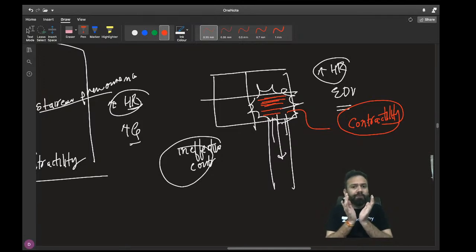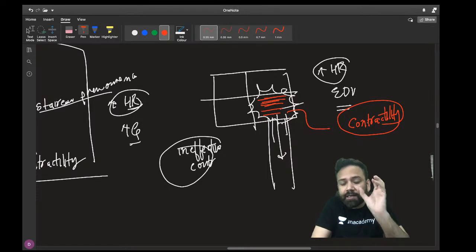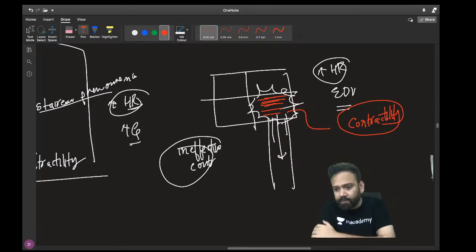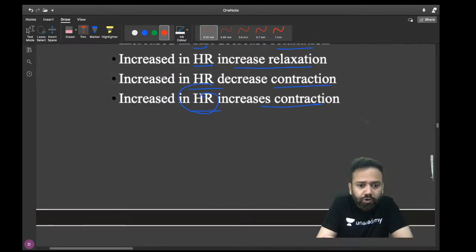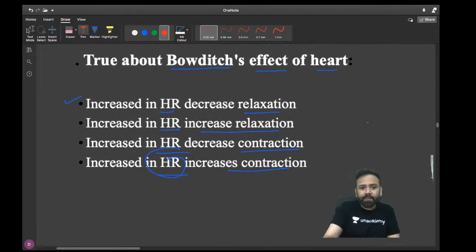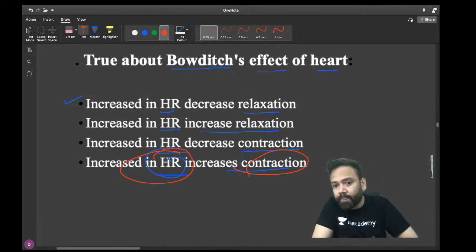More blood will remain in your ventricle, so that can increase your contractility because of stretch. Now everyone is answering correctly that increase in the heart rate increases contraction or contractility. So bathmotropic, lucitropic, inotropic, two more effects you have to remember.